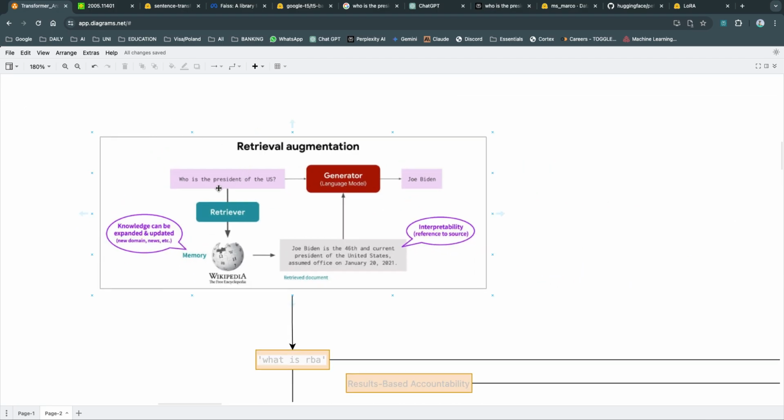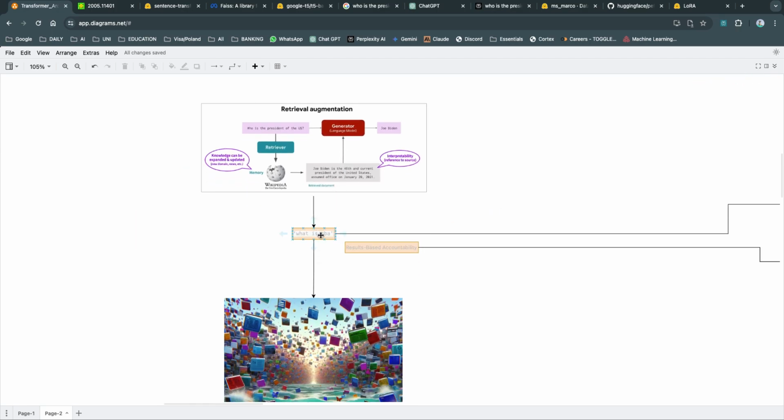So let's say we have a question, who is the president of US? First, we go and find all the documents relevant to this question. Then we send them to the language model, and the language model understands the documents, understands the question, and gives you an output that's contextually relevant to the question. So how do we do that? Let's take a small example.